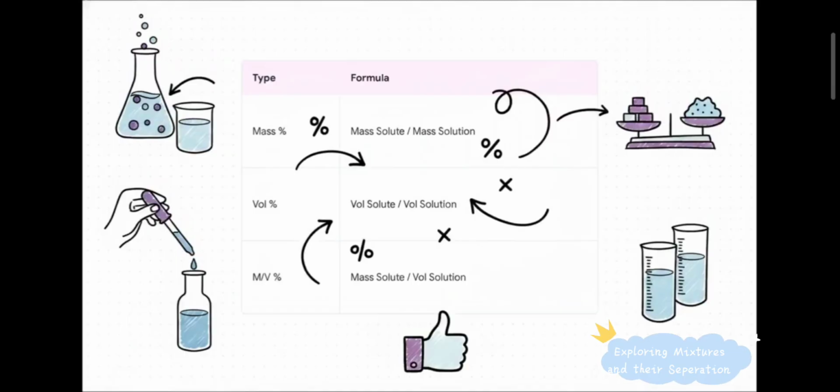Look, for a mass percentage, you just put the mass of the solute over the total mass of the solution and multiply by 100. If you need volume, it's the volume of the solute over the total volume of the solution times 100. And you can even mix them. Mass of solute over the volume of the solution times 100. Just follow this basic logic step by step, and you've absolutely got it.